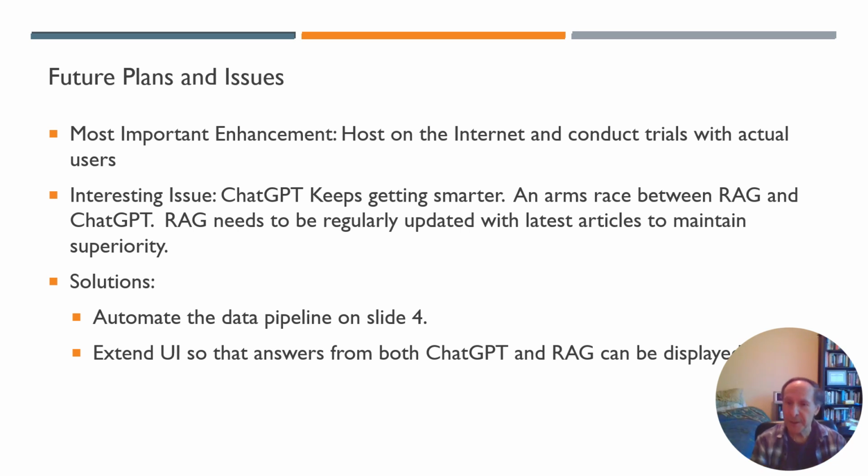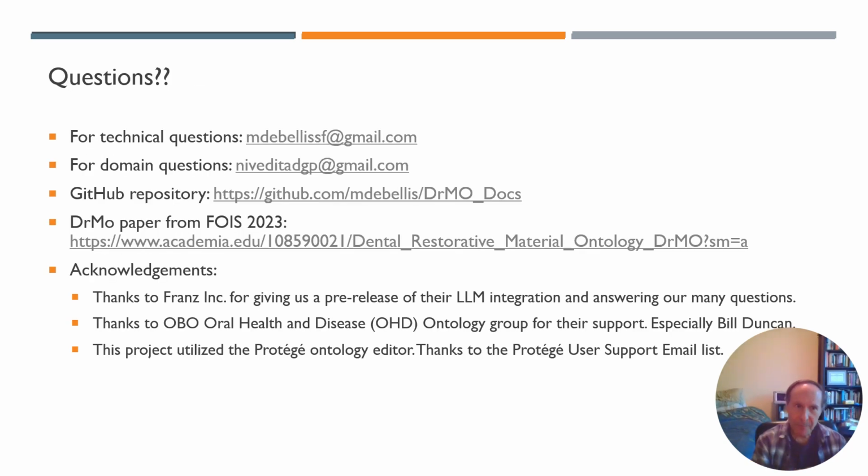So what we want to do eventually is have an interface that allows the clinician to see the answer both from the RAG and from ChatGPT, and give the clinicians a bit of training so they can understand what a hallucination is, why they should trust the RAG more, but why it still might be possible, as long as they do some due diligence, to get some value out of ChatGPT as well. And that's kind of our long range goal. There are other improvements of the interface that we want to make as well, but those are the major things we want to do in the next phase.